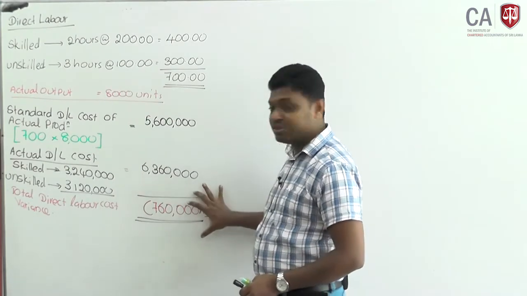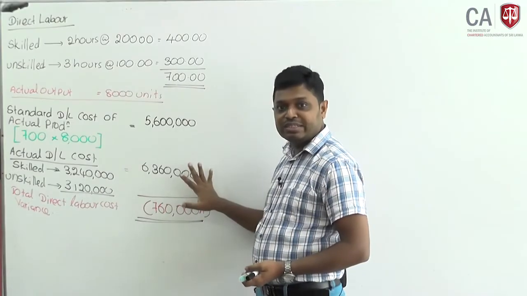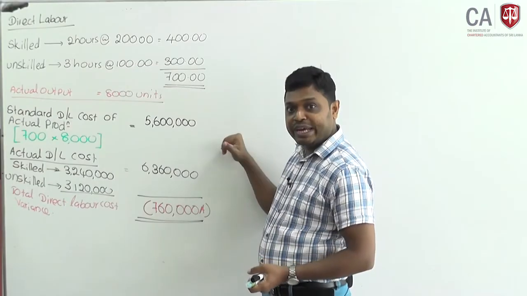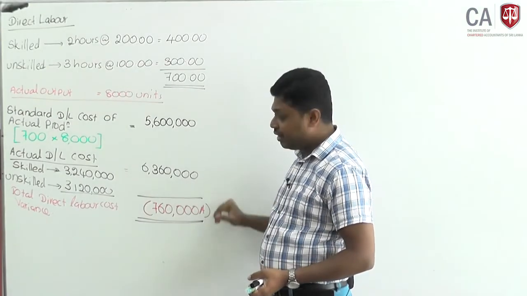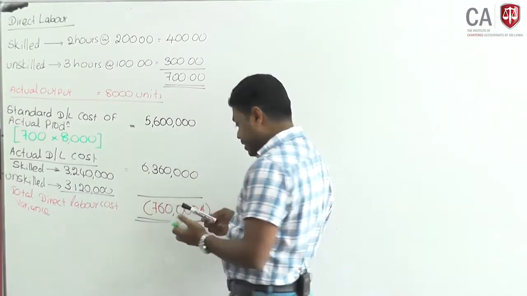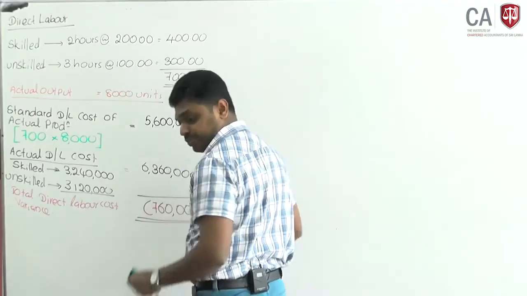Now, you need not always calculate the total cost variance. This total cost variance can be analyzed into rate, efficiency and thereafter idle time. I will start with rate variance.